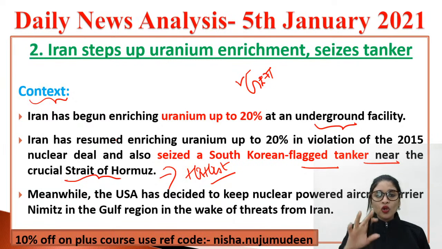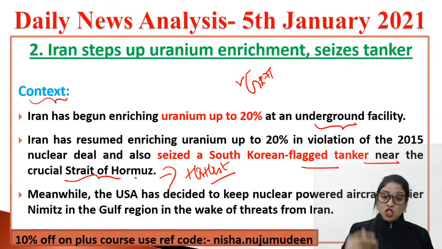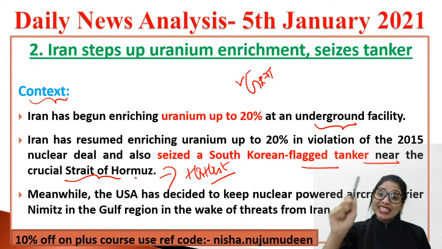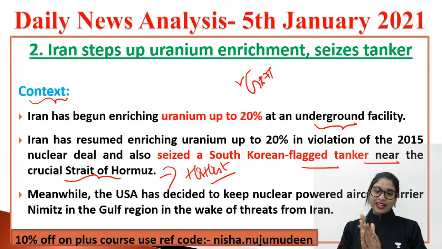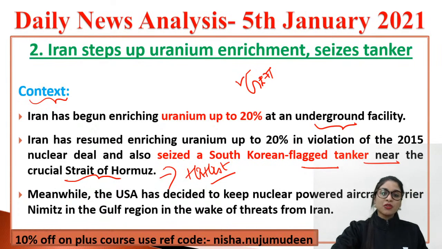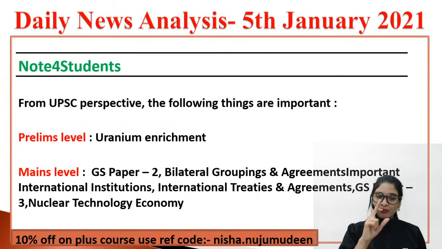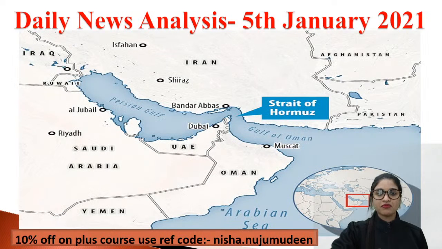Now, though this is the case of Iran and South Korea, Iran has done such atrocities also. What did the USA do? The superpower, the Americans, are so smart. They decided to keep the nuclear-powered aircraft carrier Nimitz in the Gulf region, in the wake of threat from Iran. So smart they are, right? Because they are on the safer side. They could smell the intention of Iran, and the USA was quite smart in that. Now, from the prelims level, from this topic of discussion, study about uranium enrichment. And from the mains level, under GS paper 2, questions come based on bilateral groupings, international treaties, nuclear technology, etc. Now, can you see the Strait of Hormuz?